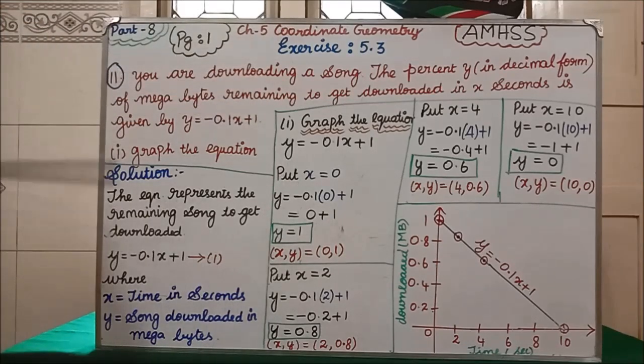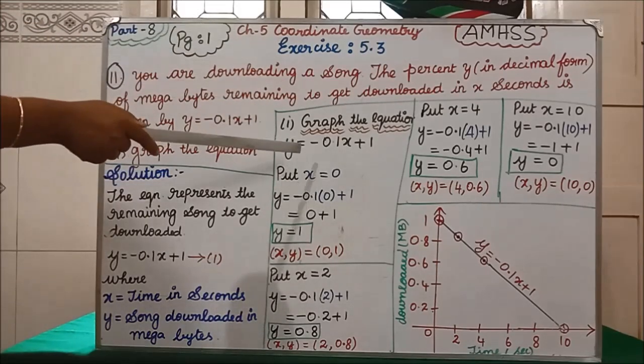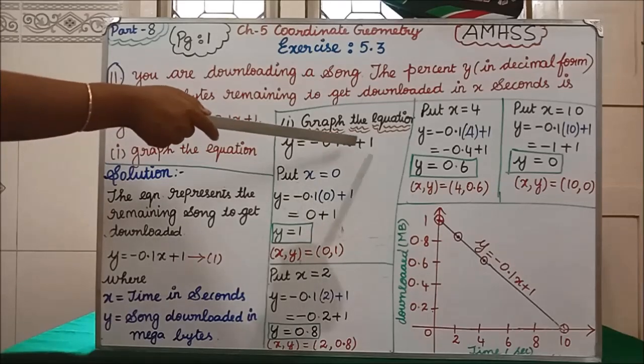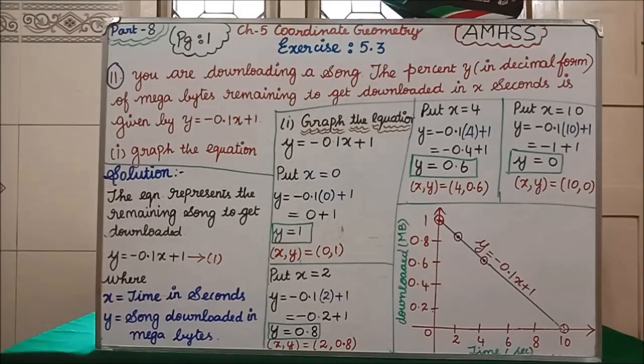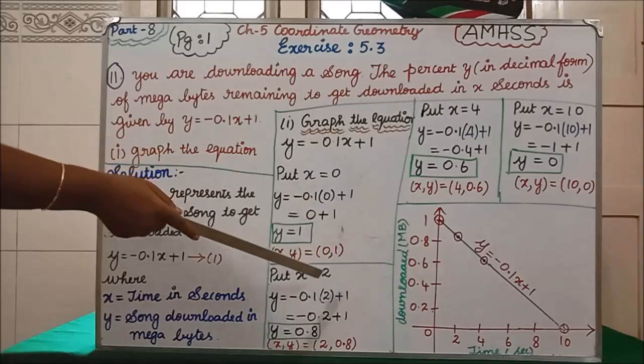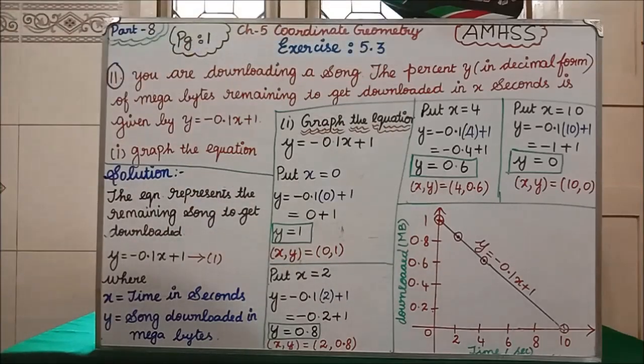What is the equation they have given in the question? Y equal to minus 0.1x plus 1. So we have to substitute some values for x so that we will get the y value. Isn't it? Any value you can give. I have given 0, 2, 4, 10, but you can give some other values also.